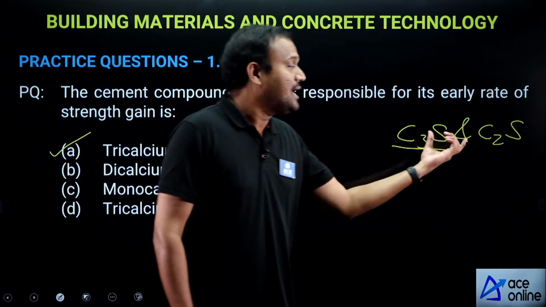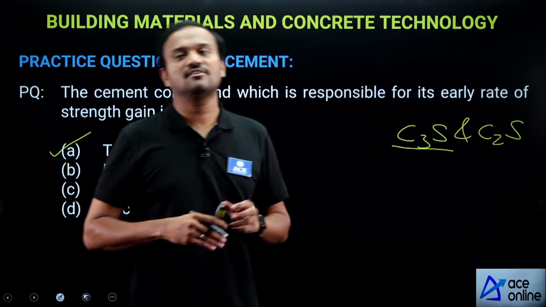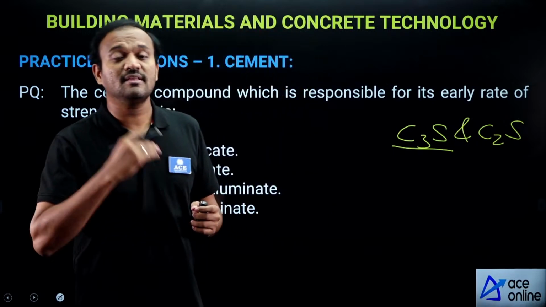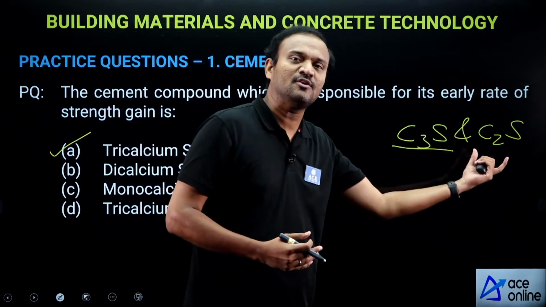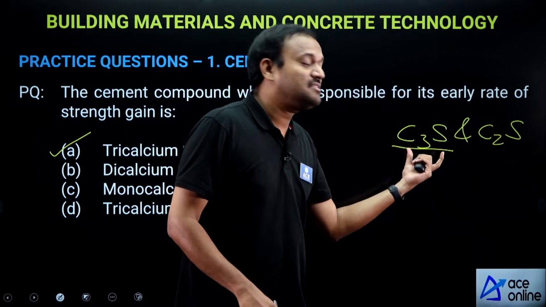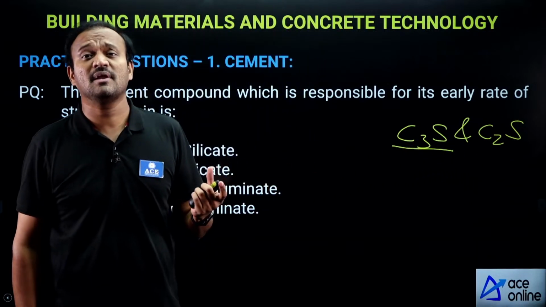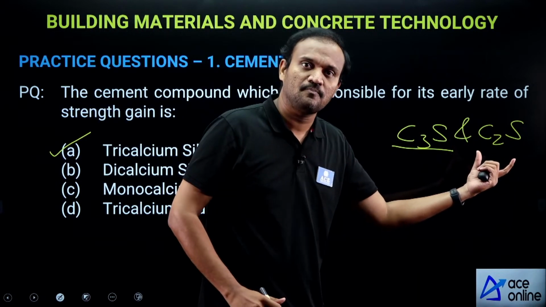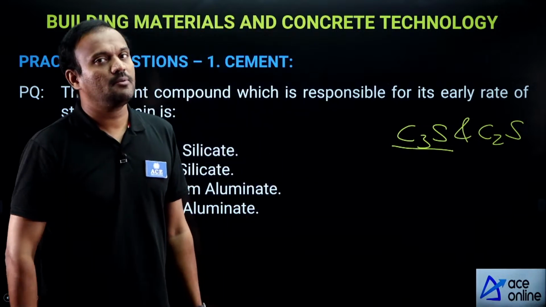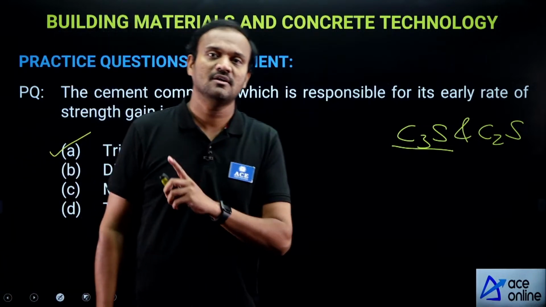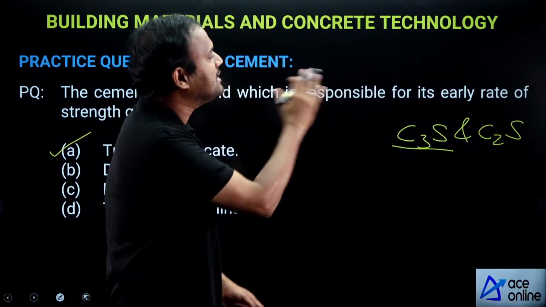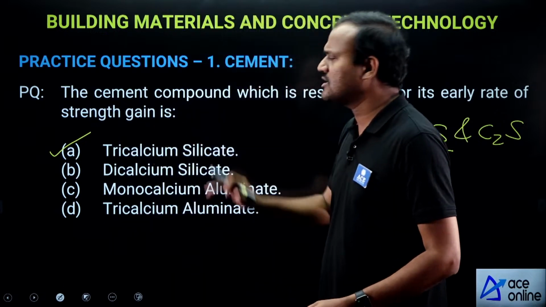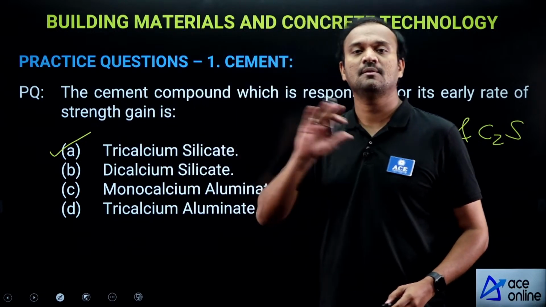So the later stage strength development, that is the 14 to 28 day period, strength gain during that period is due to C2S, because by that time C3S has almost reacted completely with water. So what you are left with which is giving strength is C2S. So later stage strength development comes from dicalcium silicate. Early rate of strength gain is because of tricalcium silicate. It's a very important question, has been asked many times in many different exams.